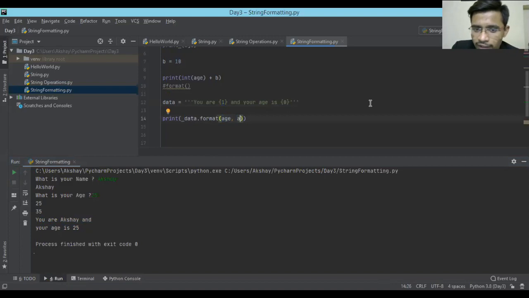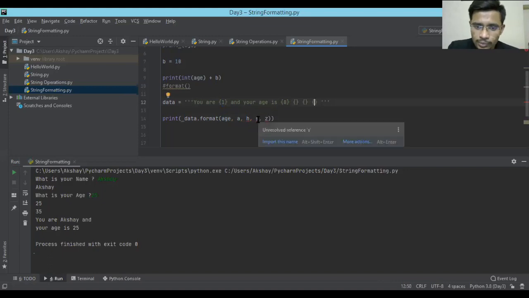So if you have to format 5 different things, like H for hobby, then S for skills, then whatever other things you're going to take, let's suppose Z. So you will give n number of parameters over here, right? So you will put that number of curly braces. You just have to give the index, right? So this is 0th index, this is first index, this is second index, third and fourth. So you have to find which place this particular variable should go, and accordingly you have to give the index to the placeholders.